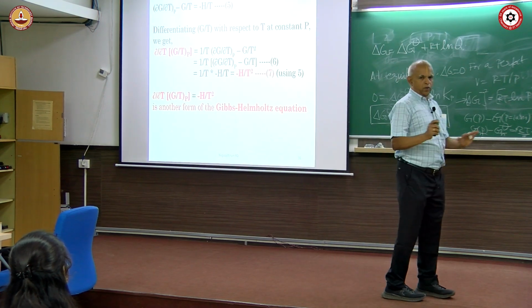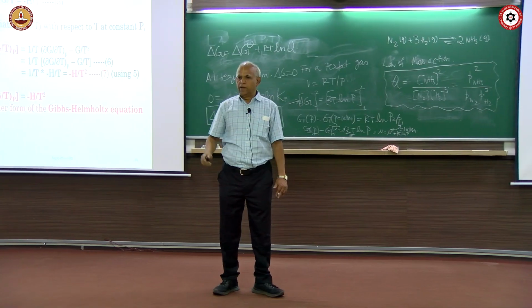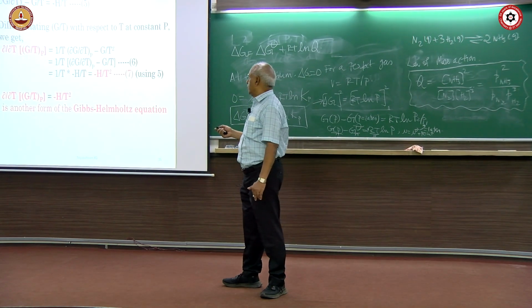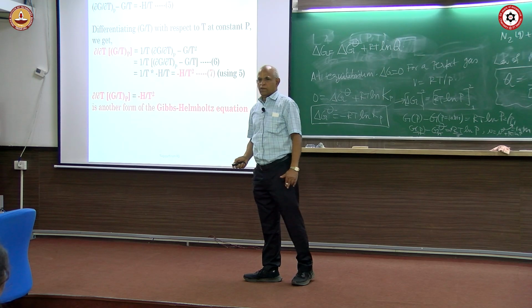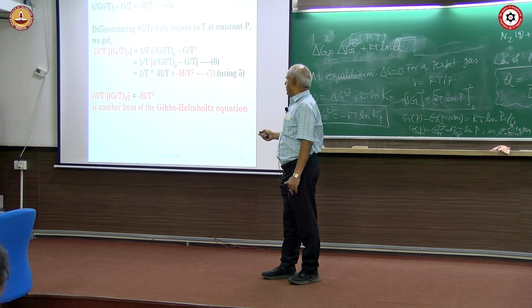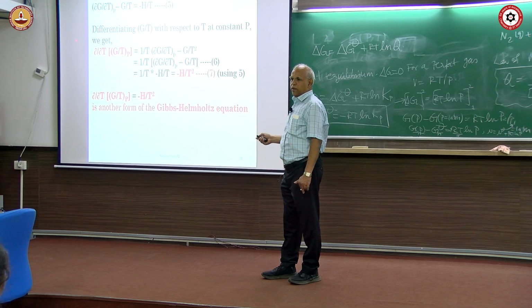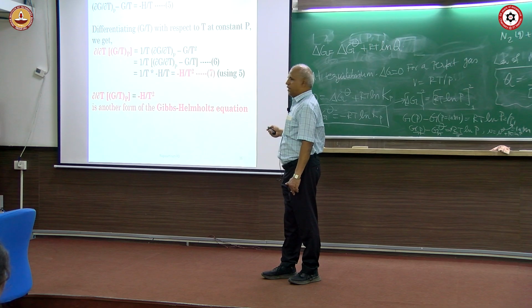This has nothing to do with the subject. Take a parameter G/T, another parameter G/T. Why? Because mathematically it is useful. And differentiate G/T with respect to temperature. If you differentiate G/T with respect to temperature, it's a variable product xy, so x dy plus y dx.